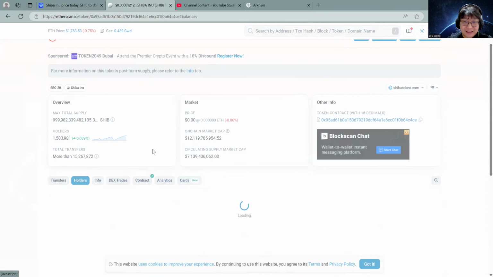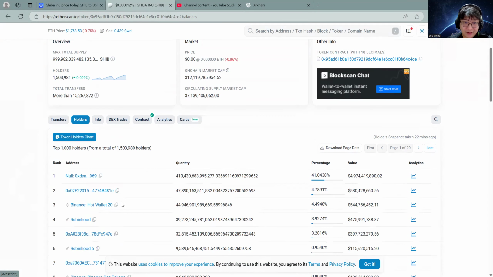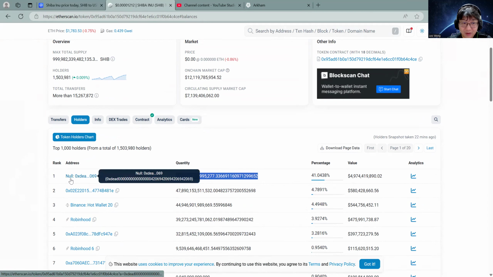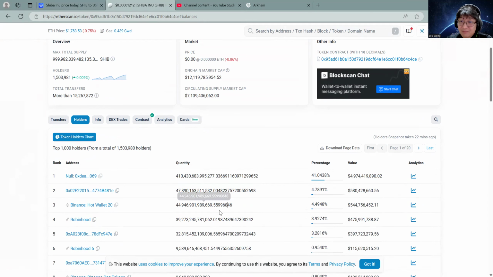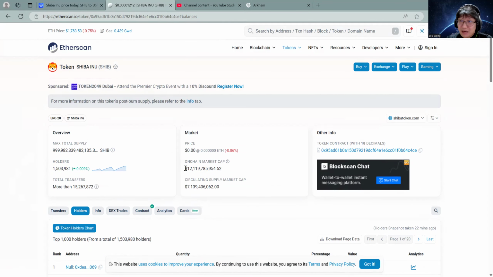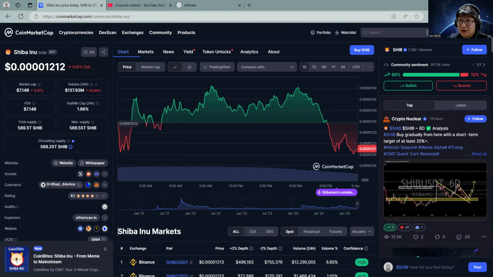You can see who the holders are right here. You have a big amount in that null wallet. But the problem is right now, it's not moving up or down. We don't know when it's going to move up or down. And in uncertain times like that, this is the worst time to buy. So adios, I don't want to buy it.